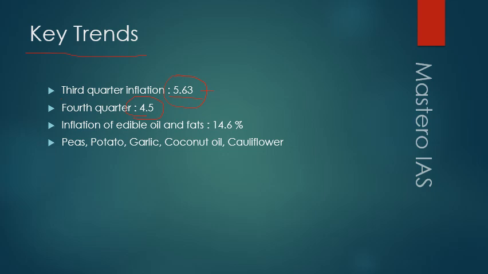Yes, it is true that vegetable prices have reduced, but some components of the consumer food price index have increased, for example edible oil and fats. In this segment there is inflationary pressure, and the consumer price index for edible oil and fats has increased to 14.6%. Similarly, some goods whose prices have increased instead of decreasing, and the major five components are peas, potato, garlic, coconut oil and cauliflower.